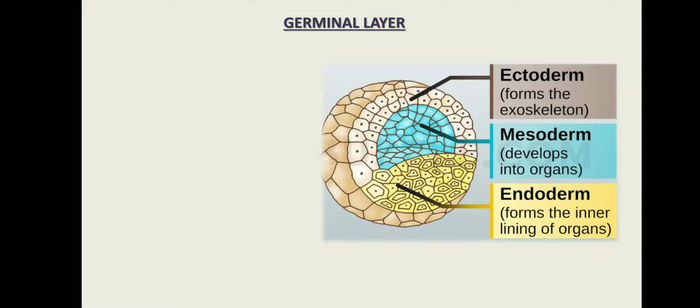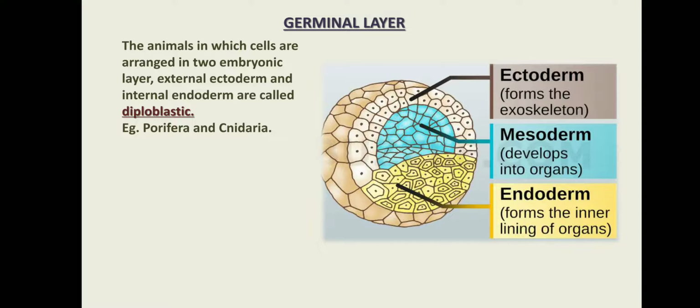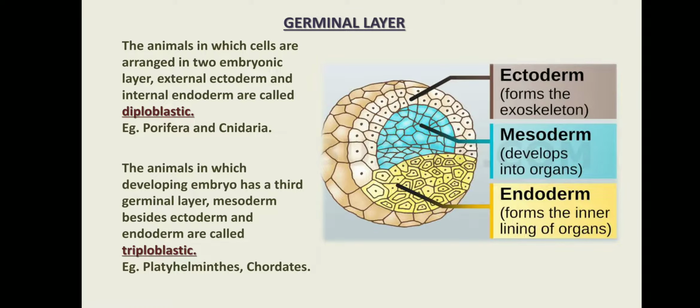Based on the presence of these layers, there are two types of living organisms. Diploblastic means only the ectoderm and endoderm layers are present. Only two groups are diploblastic, Porifera and Cnidaria. Ctenophora are also diploblastic animals. Next is triploblastic animals, meaning all three germ layers are present: ectoderm, endoderm and mesoderm. Platyhelminthes and most of the animals, up to Chordata and humans, are triploblastic.